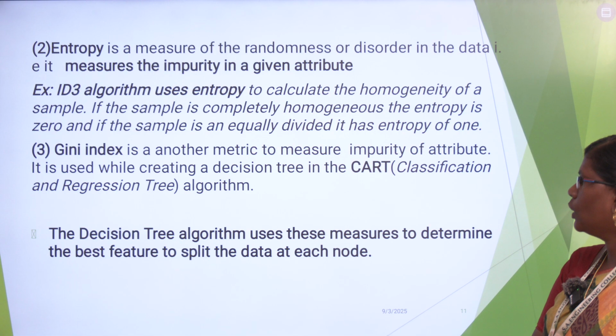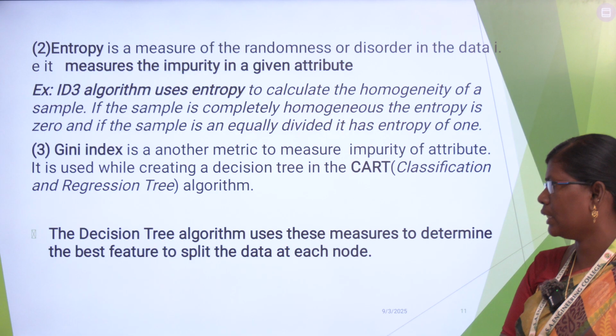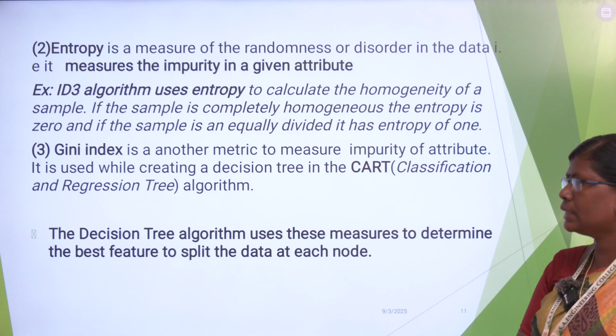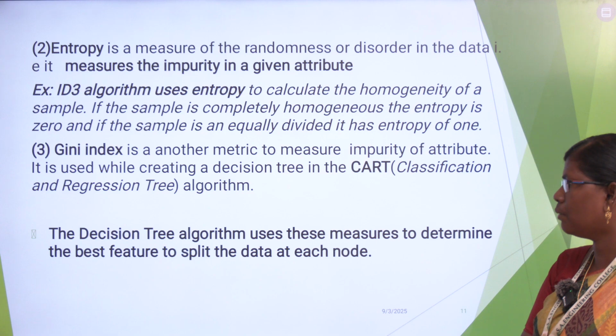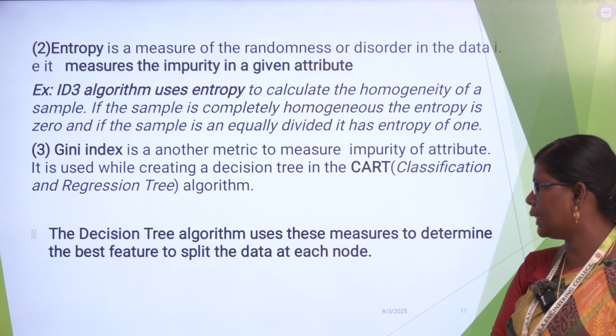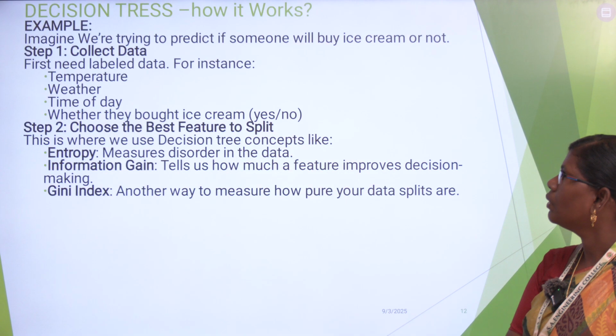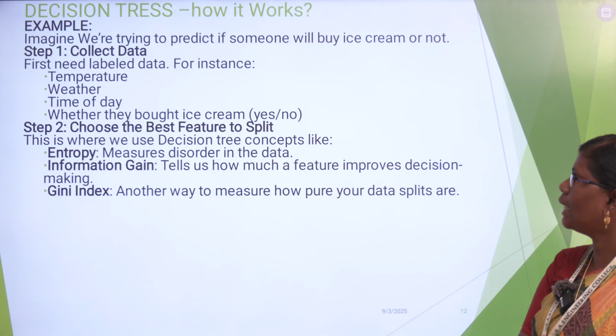It is used in CART, that is a classification and regression tree algorithm. The decision tree algorithm uses these metrics or measures to determine the best feature to split the data at each node. So next, let me discuss an example.